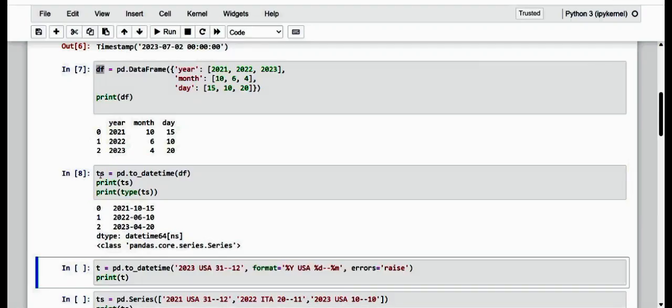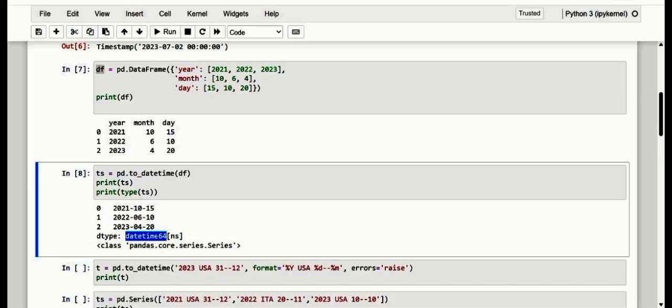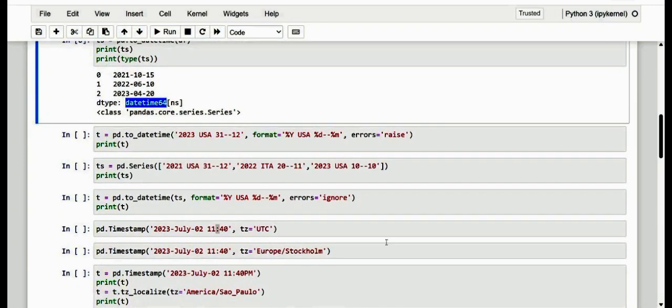As we can see, the function has converted a data frame into a series of datetime 64-bit values. Next, another possibility is converting strings that describe a date and a time, but whose format is too unintelligible for the constructor. In fact, the to_datetime function allows you to add as an optional parameter the format, in which you can specify the particular formatting. Kindly observe here, the particular formatting you can specify here.